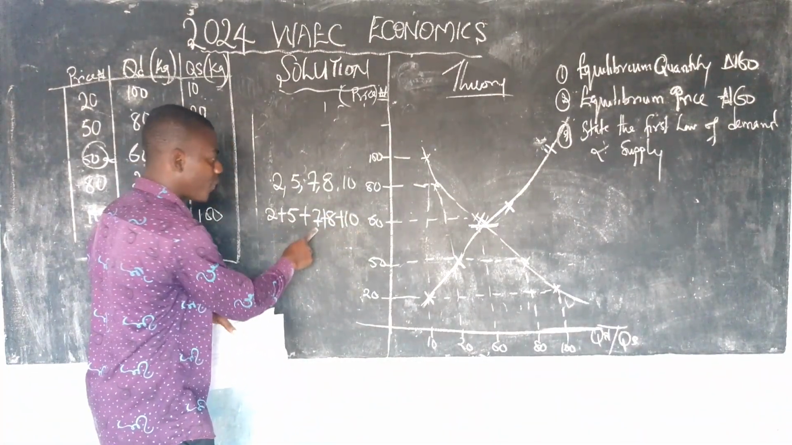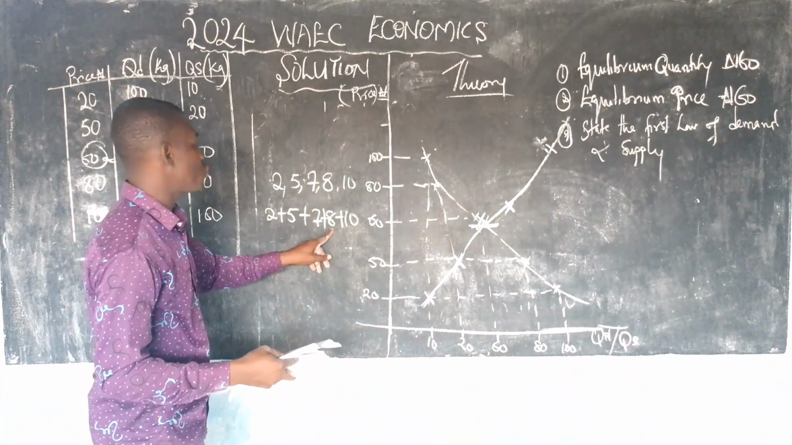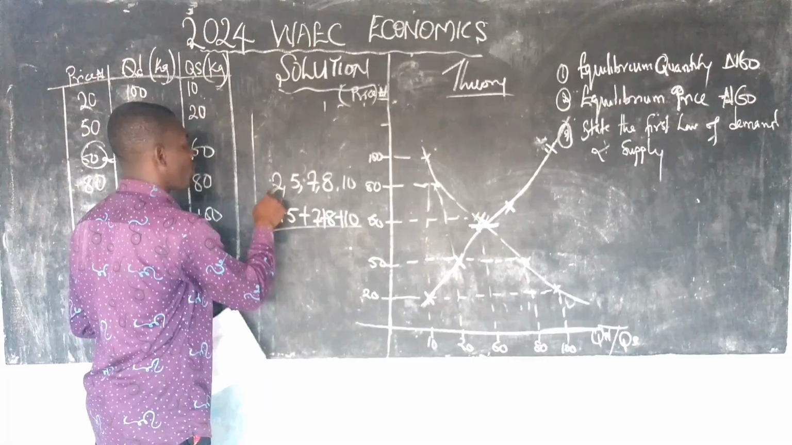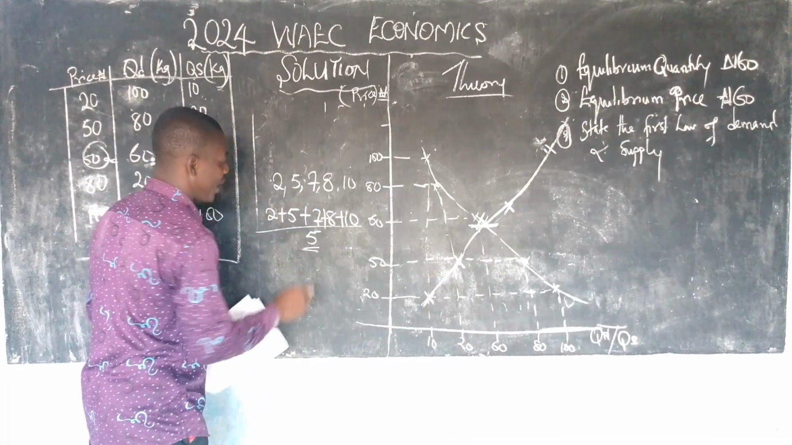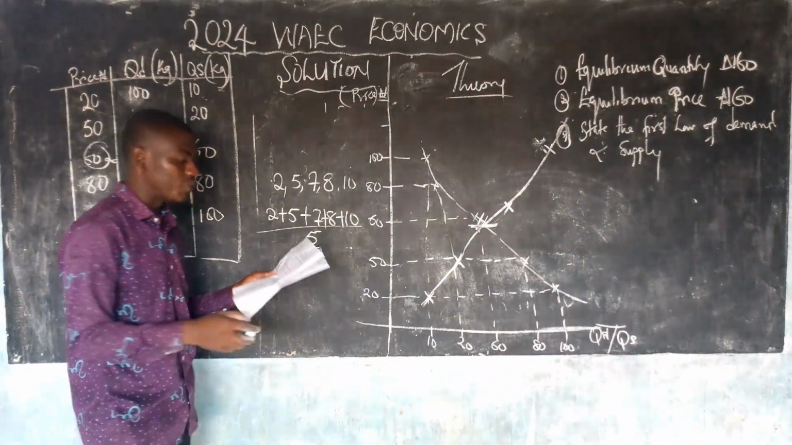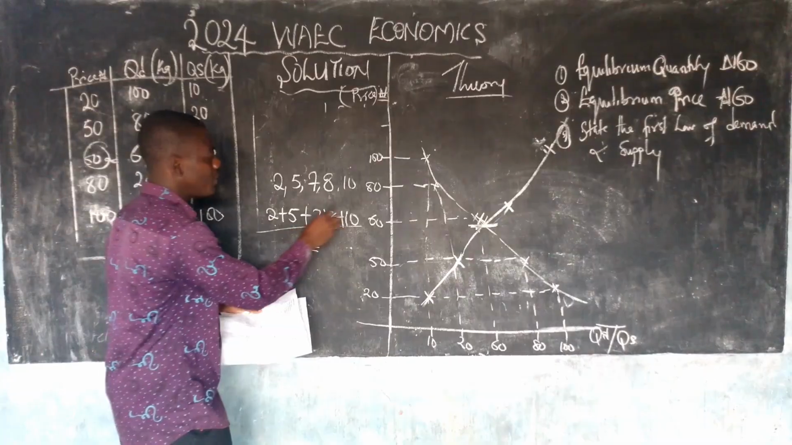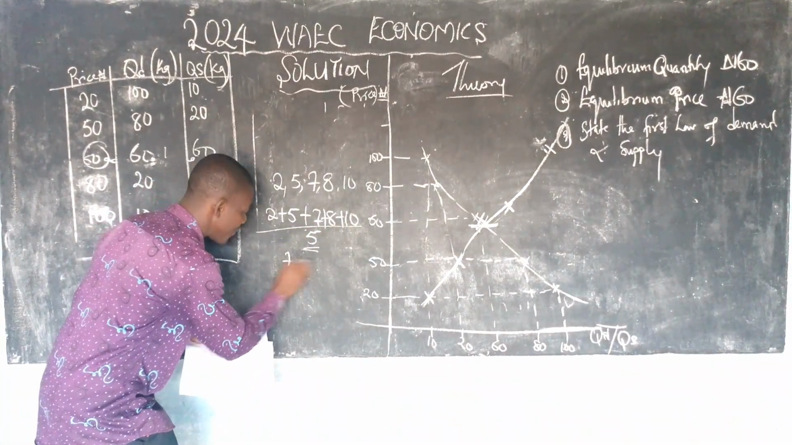This is 7, 14. 14 plus 8 is 24. This is 34. Divided by the number of balance: 1, 2, 3, 4, 5. 34 divided by 5. If you check the options given to us, all of them are in whole numbers. That means 34 divided by 5 is approximately 7.